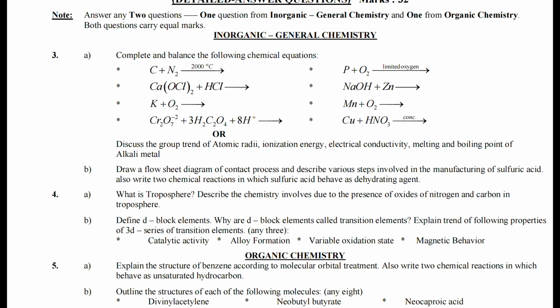Section B comprises short question answers, 4 from inorganic, 5 from organic, 4 marks for each question, so 9 times 4 is 36 marks in total. Section C comprises detailed question answers, where each part carries 8 marks, so it makes a total of 16 times 2, that is 32 marks. 17 plus 36 plus 32 makes it a question paper of 85 marks.